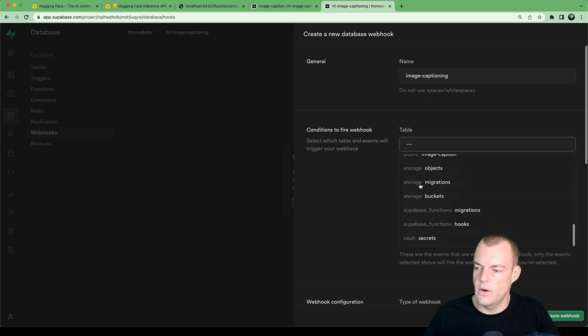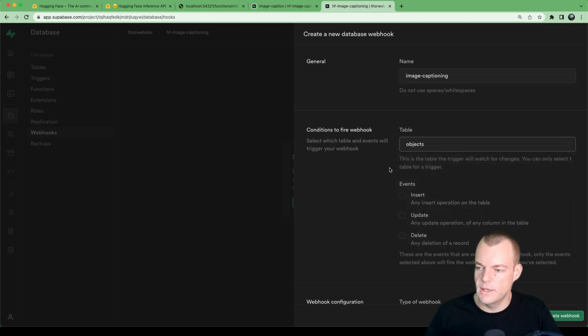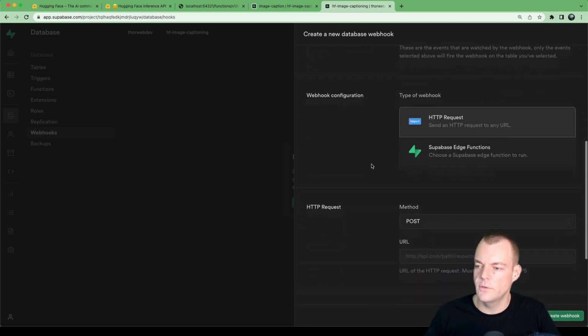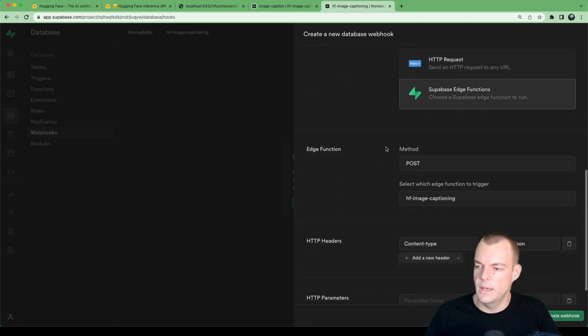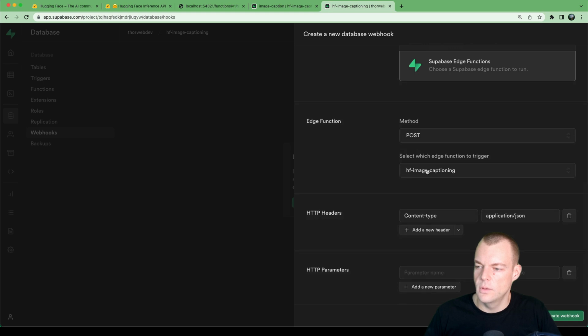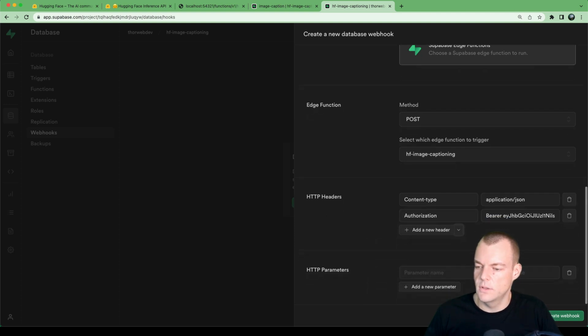We'll select our storage objects. Anytime we insert, we make a POST request to our Hugging Face image captioning, and we want to add here our auth header. So we have the JWT in it, and that should be it. We're creating the webhook.